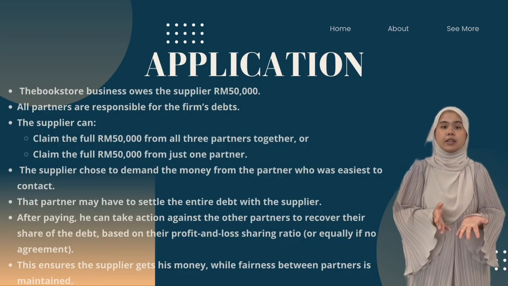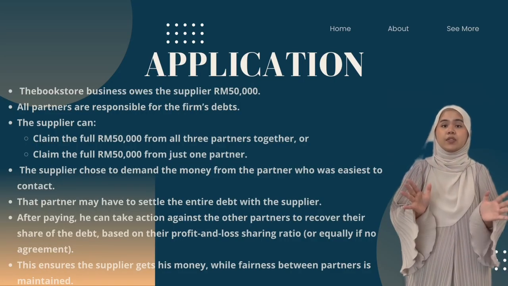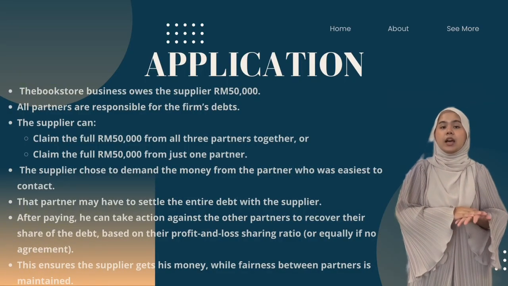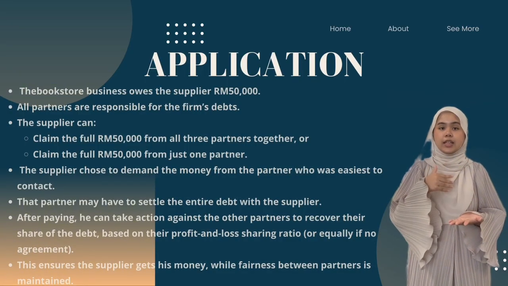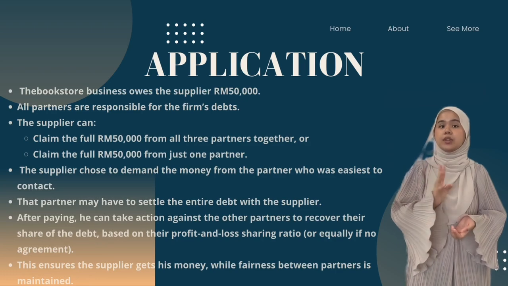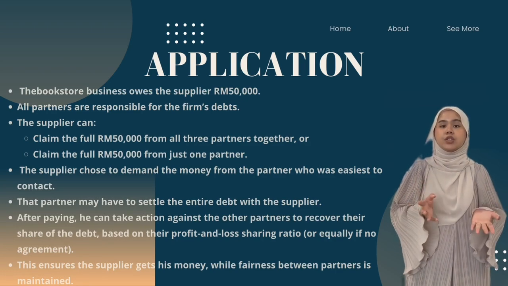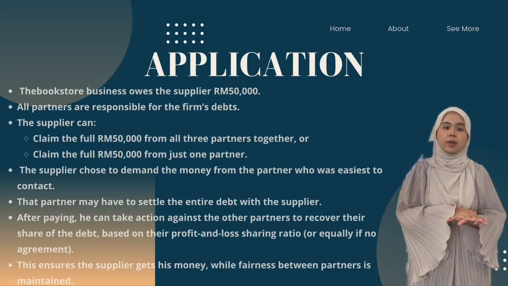If that partner is forced to pay the entire 50,000 ringgit, he does not have to bear the debt alone. After making the payment, he can take action against the other two partners to recover their share of the debt, based on their agreed profit and loss sharing ratio, or equally if no agreement was made.